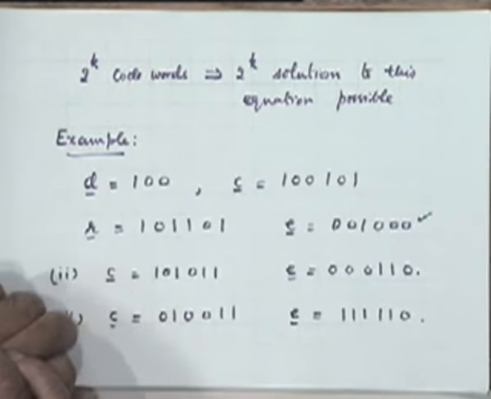What is your confusion? Can you specify your confusion? Let me go over it again. We have to assume the code is separated by 2t plus 1. So the number of ones that should be there in an E vector which has to be chosen should be less than t. Yes, sir. The number of ones should be less than t. Yes, that is implied, of course. So that's how we should choose this E.